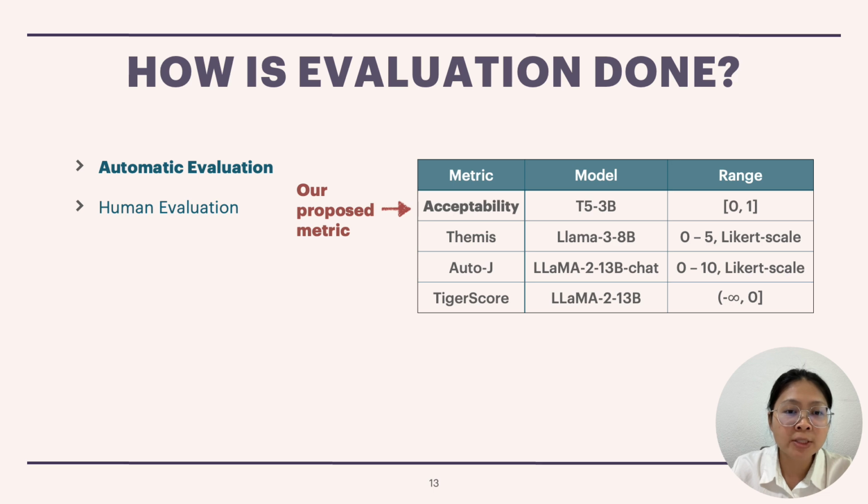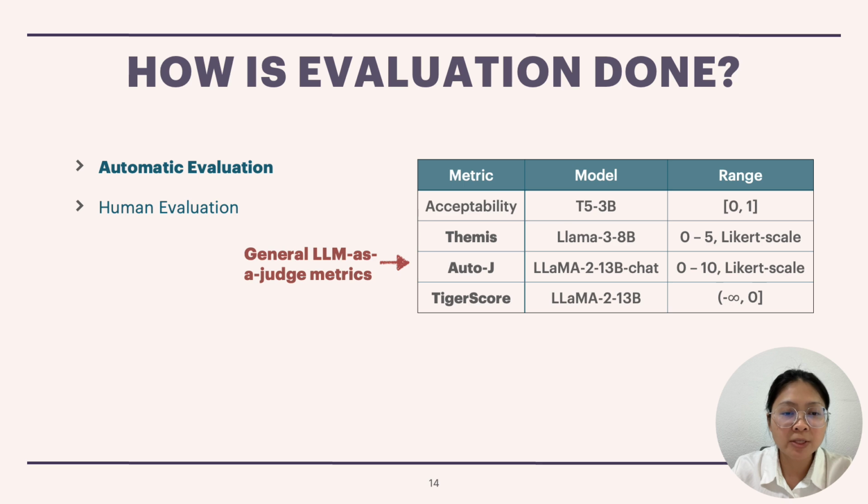The acceptability score was originally proposed to filter out bad quality explanations generated by GPT-3, and it was fine-tuned on human annotated results to evaluate the explanations. The next 3 evaluation metrics are general large language model as a judge metrics that are fine-tuned on users' responses on a variety of different tasks.